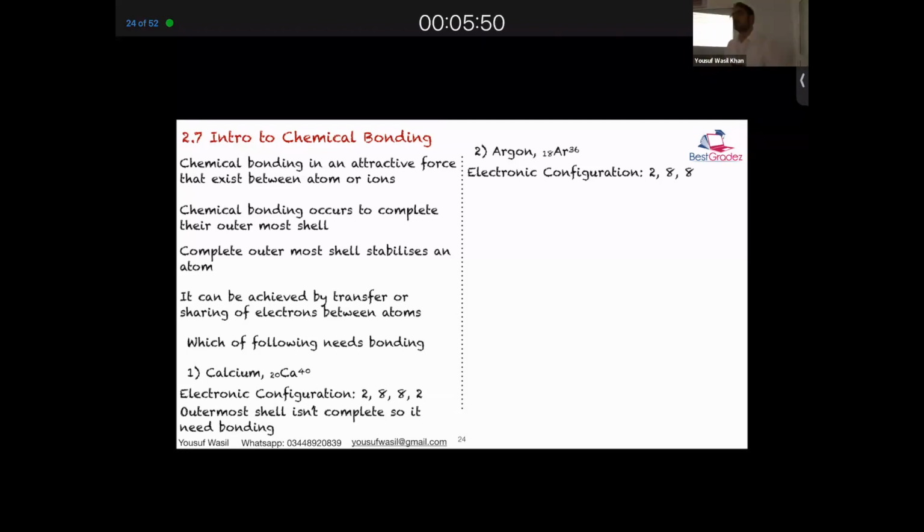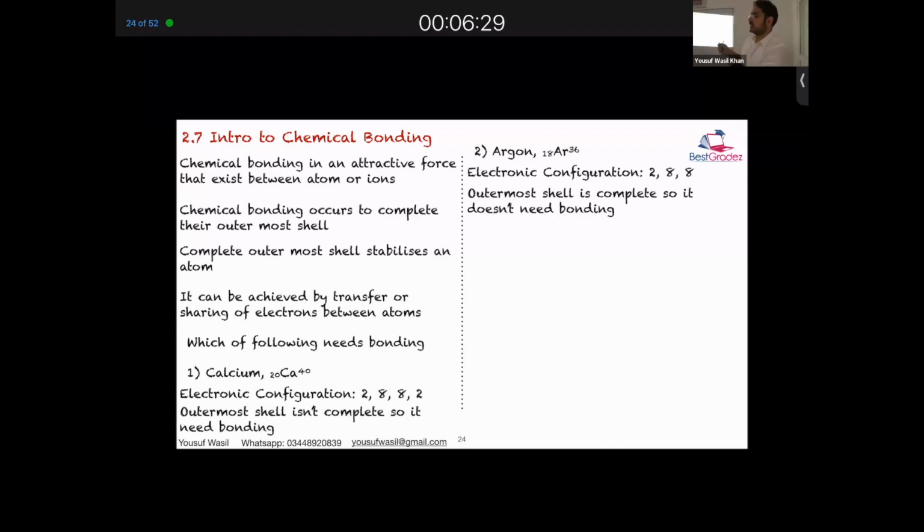Halogens को भी ग्रुप 7 कहते हैं. इसको ग्रुप 0 भी कहा जाता है. ठीक है. So anyway, because they do not basically take part in any reaction, क्योंकि इनके outermost shell they are already complete, so you will never find a compound of argon or helium, etc. ठीक है. In very trace amounts they were able to make some compounds, कुछ oxides of xenon they were able to make, but such exceptions we will not discuss in detail.